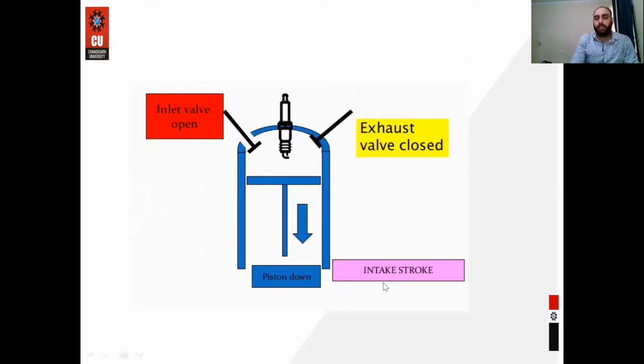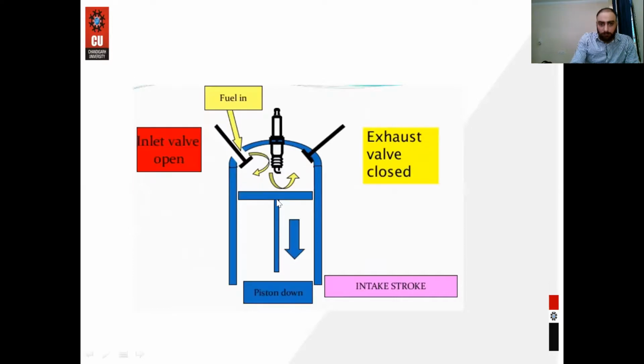So this is our intake stroke. Here the piston is at an extreme position, that is the top dead center, and the inlet valve is open and the exhaust valve is closed. When our piston starts moving from top dead center to the bottom dead center, the fuel and air will start entering, and in a diesel engine only air will start entering. So during the suction stroke, only our charge is entered.